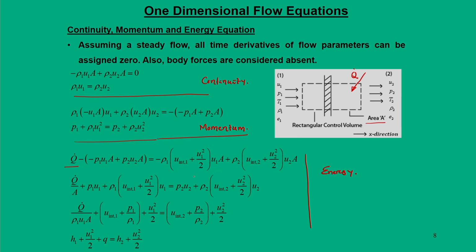Total energy consists of the internal energy u, written as u subscript internal, for state 1 and similarly for state 2, and the flow kinetic energy u 1 square by 2 and u 2 square by 2, and we are neglecting the changes in the potential energy.